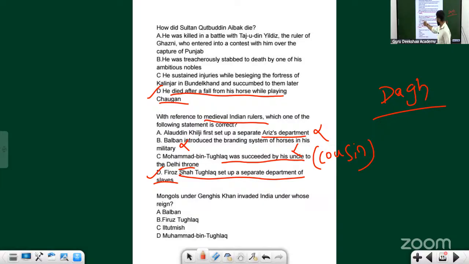It is actually Balban who first set up a separate Arits department. It becomes a right statement. It's Alauddin Khilji who introduced the branding system for horses in the military. It becomes a right statement. Both are wrong statements now. They have just played subtly.